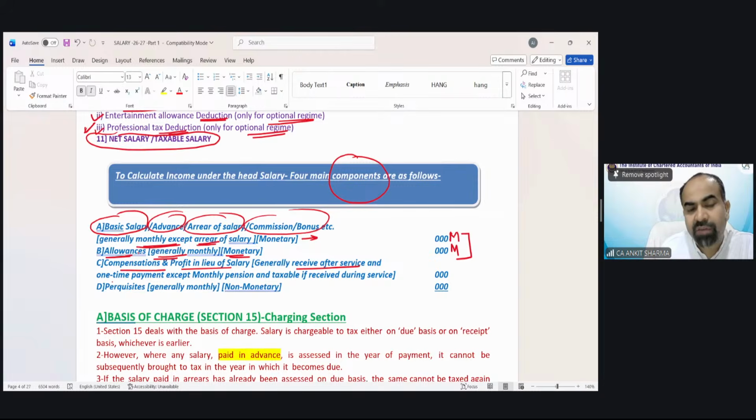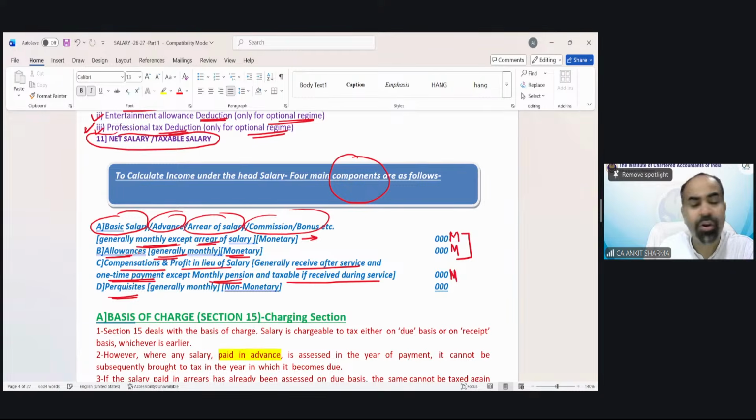They are generally one-time payments, not monthly, except pension. Pension would be monthly. All other compensation received at the time of retirement would be one-time payment, and taxable if received during service. That we will discuss in the gratuity concept. This is also monetary.